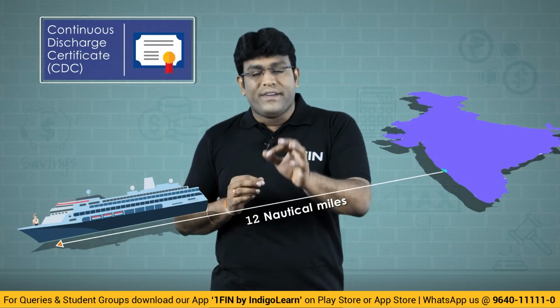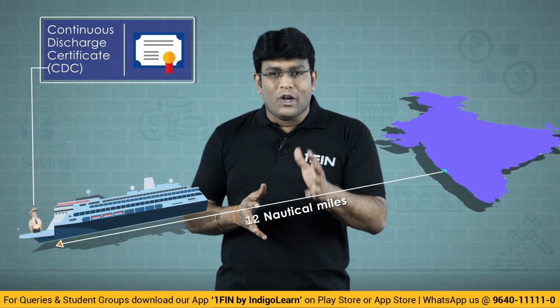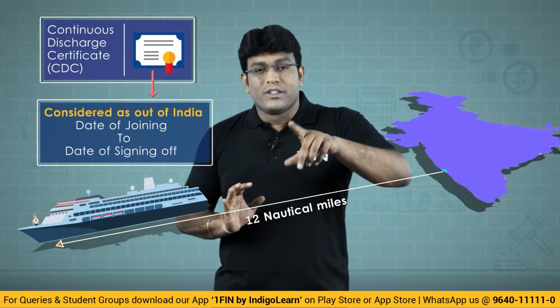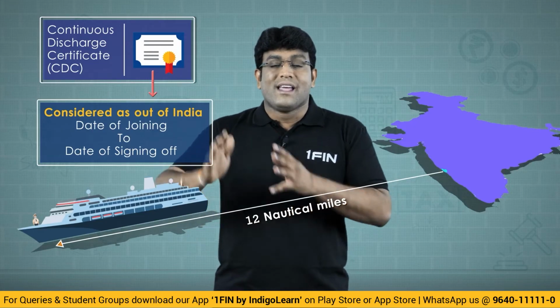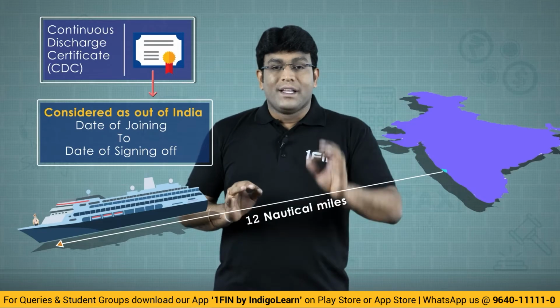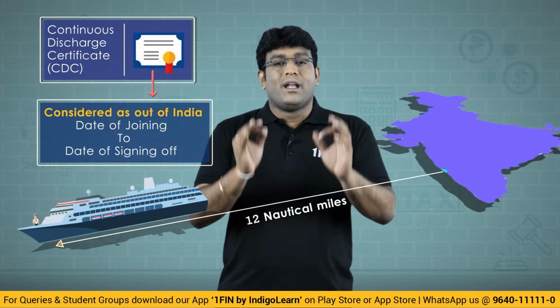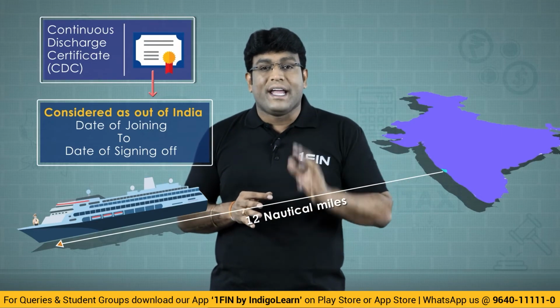It's something like an identity card which is given to the crew members of the ship at the time of joining the ship. So what they told in the law is that the period from the date of joining till the date of signing off, meaning leaving the ship, shall be excluded for calculation of number of days in India.